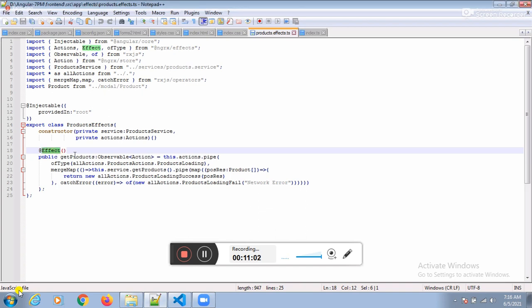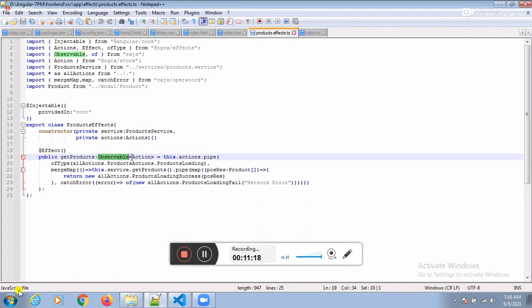What is the variable we have taken? getProducts. Do you want to execute asynchronously? Yes, sir. How to execute asynchronously? With the help of Observable.